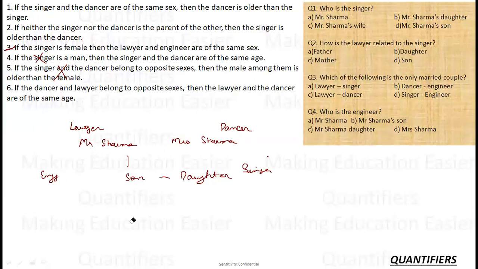Okay, let's see if there is any other consistency there. First, if the singer and dancer are of the same sex, then the dancer is older than the singer. So this is also getting verified from here. So leave the point about twins. Maybe they were twins, but this is also getting verified from this stage. The singer and dancer are of same sex. So first point is also qualifying. Third point is also qualifying. Sixth point is also qualifying. So using these three conditions, I have made one of my arrangements.